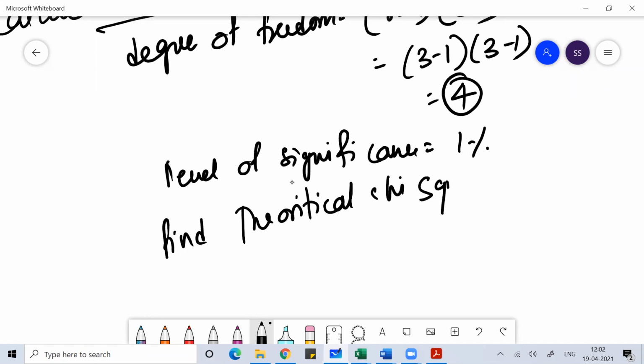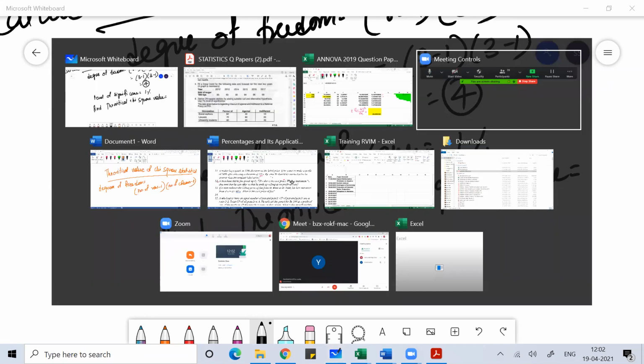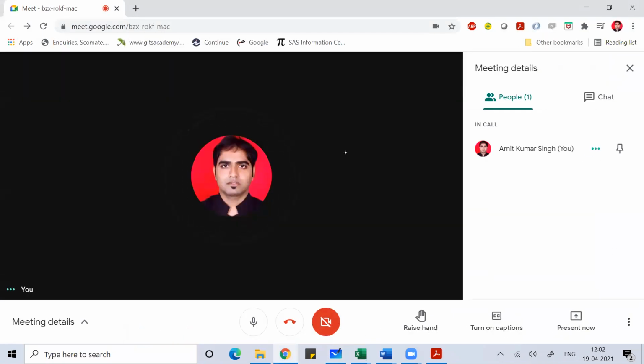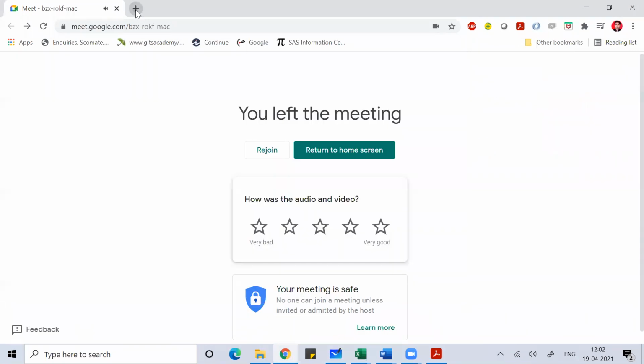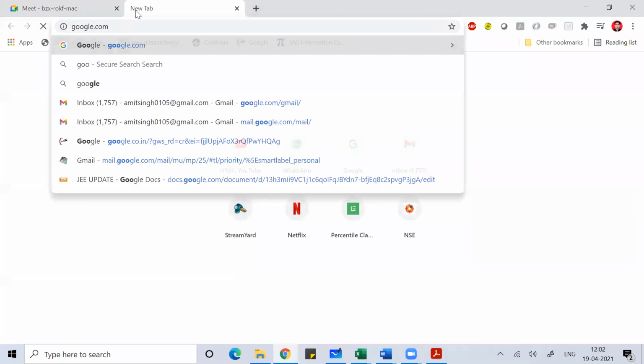For that you can use the chi-square table.